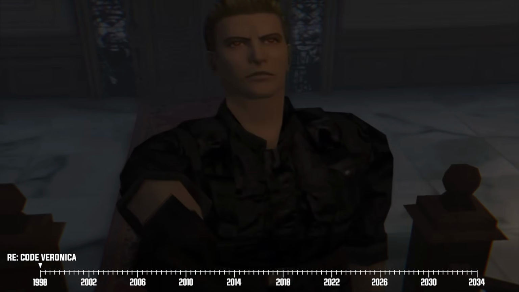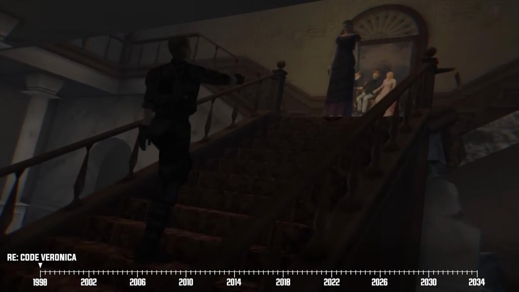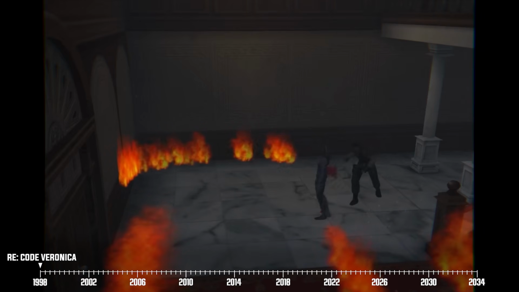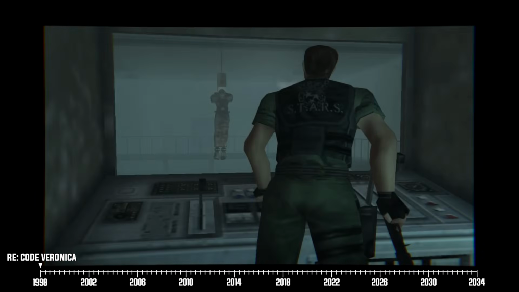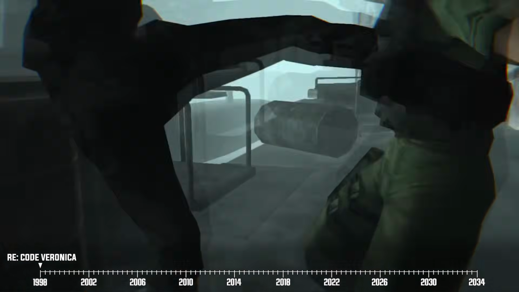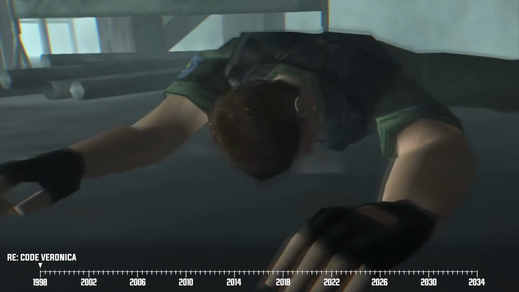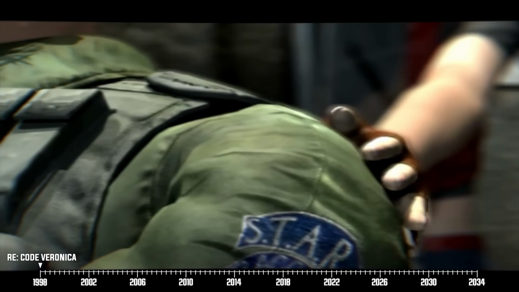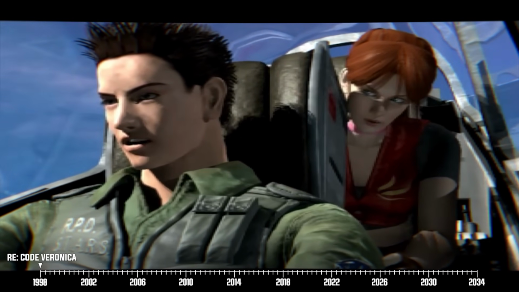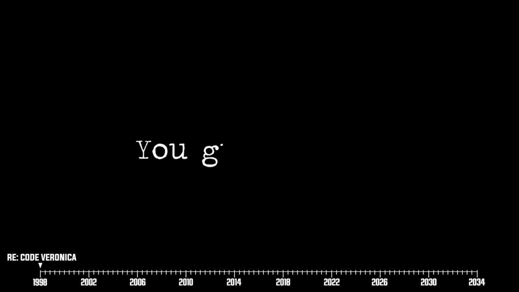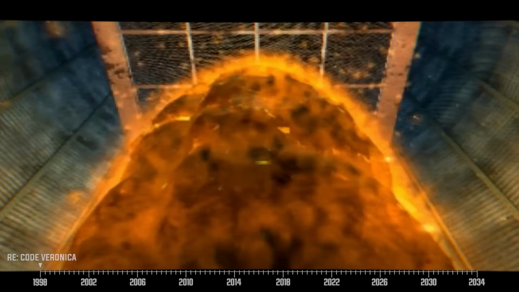Not too far away, Chris and Wesker link up again to deal with Alexia, and, well, everybody sort of wins. Chris is able to take out the T. Veronica virus-mutated scientist, while Wesker manages to escape with Steve's lifeless mutant body to accomplish his mission. In the end, Claire and Chris make it out of the Antarctic facility just in time before it explodes from, you guessed it, its self-destruct protocol.